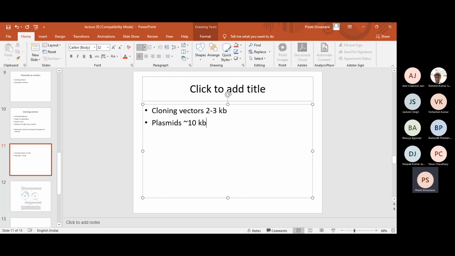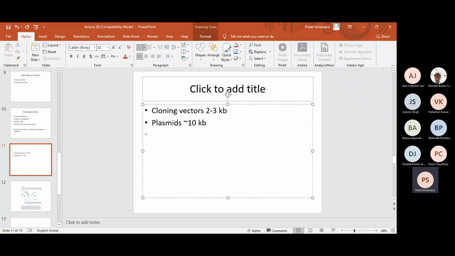So for example, if the approximate size of plasmid which can be stably maintained is 10 kb, and if the cloning vector size is 2.6 kb or 3 kb or 5 kb, then the size of the DNA that can be cloned is a maximum 5 kb, right?